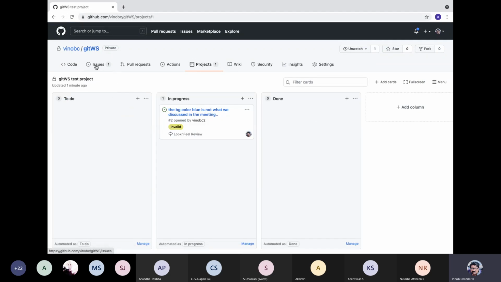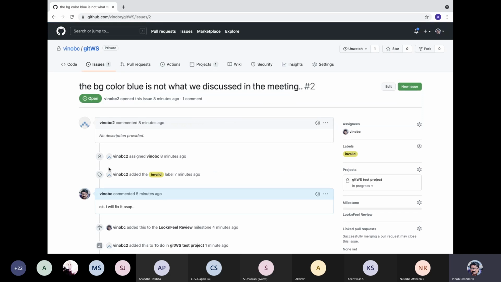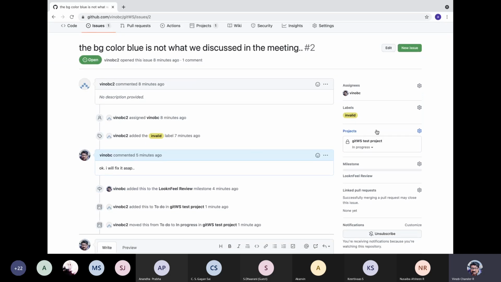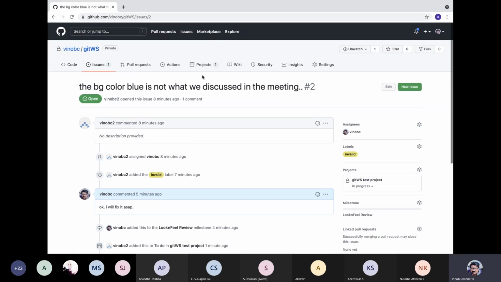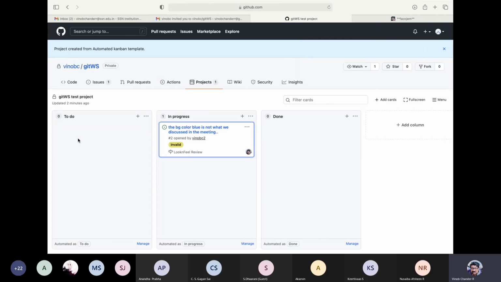Everything you can see under issues as well. See, this has been reflected now with the appropriate project, in progress. So both the users are in sync. They are able to have an effective and fruitful collaboration of things that are happening.